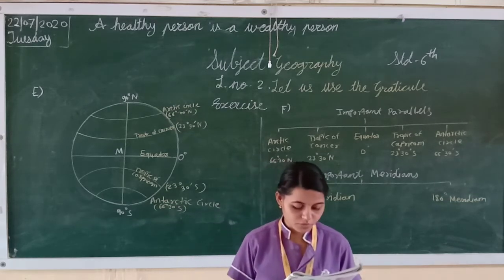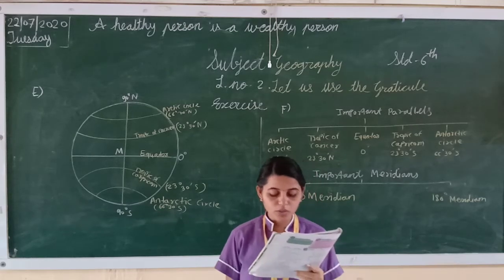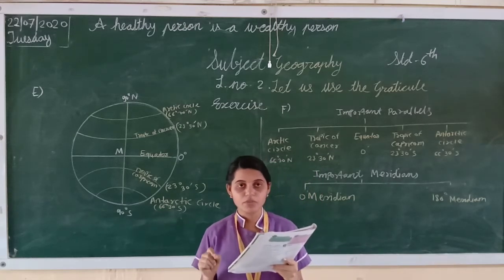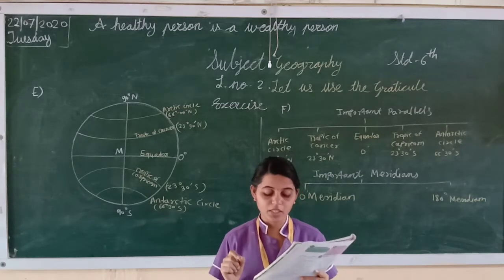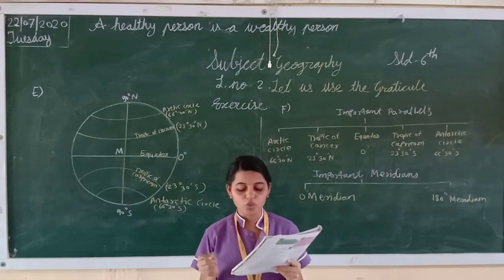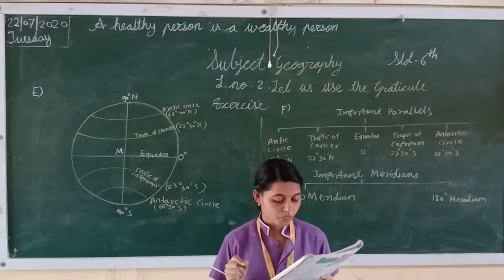Now next one, Chile: 16 degree south latitude to 56 degree south latitude and 70 degree west longitude.